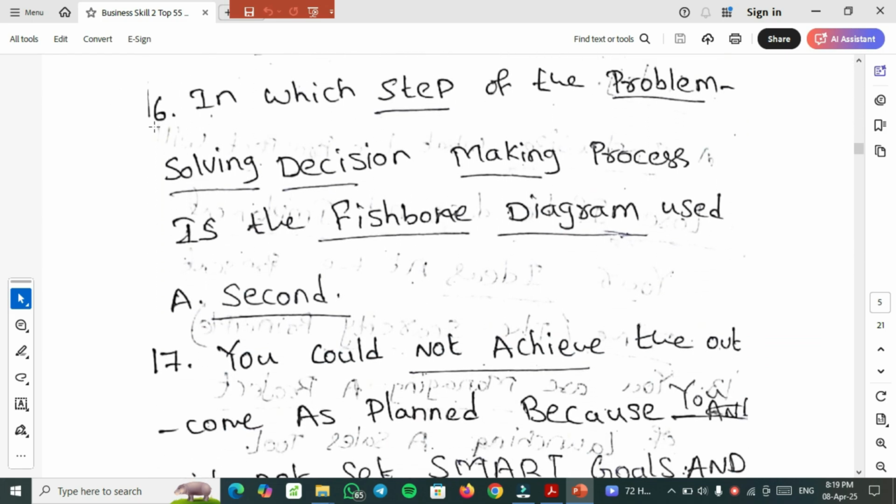16th most important question. In which step of the problem solving decision making process is the fishbone diagram used? The fishbone diagram is used in the second phase. So you need to select the second option as the right answer.